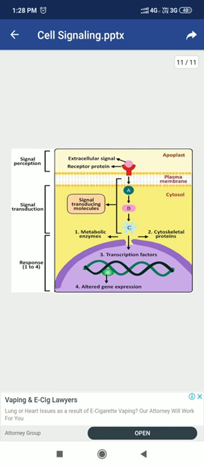Later on, this binding induces some changes in the cell surface receptor, and that change is then transmitted inside. In this case, you can see in red color, the red structure is the receptor protein. This receptor protein then activates A protein, then A protein activates B protein, which activates C protein. All these proteins or compounds are present in the cytoplasm of the target cell. So this step is known as signal transduction.